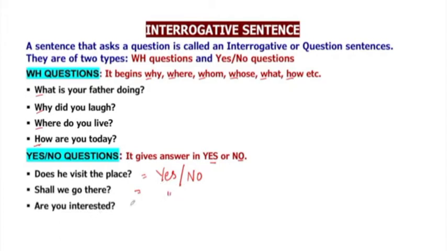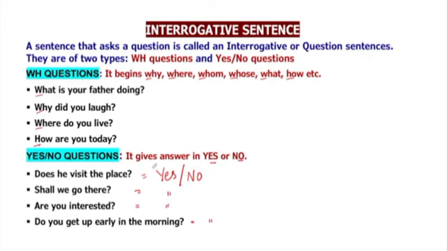Are you interested? Yes, I am interested, or no, I am not interested. Do you get up early in the morning? Yes, I get up early in the morning, or no, I do not get up early in the morning.